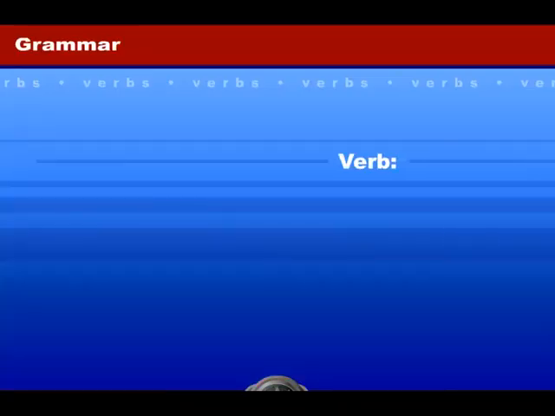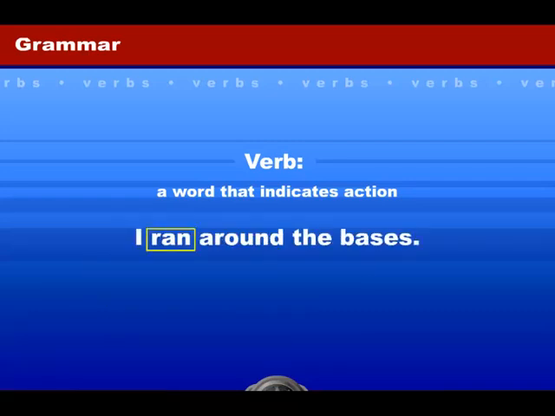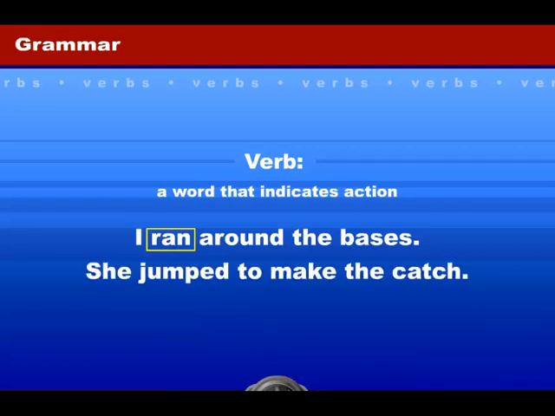Finally, let's discuss verbs. It's really quite simple. A verb is a word that indicates action. For instance, I ran around the bases. The action word is ran. Or, she jumped to make the catch. Jumped is what she did, so jumped is the verb.